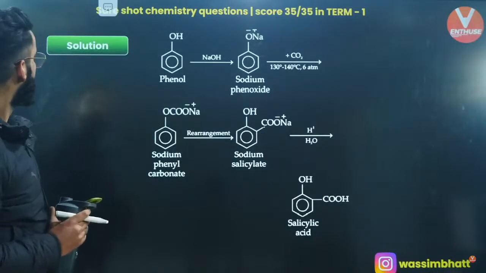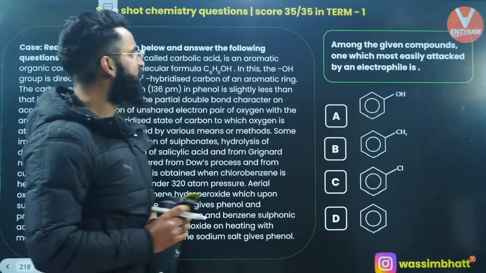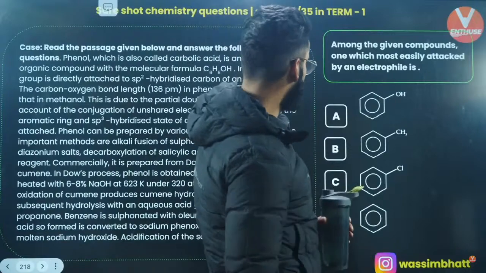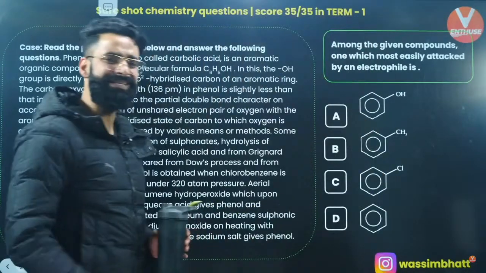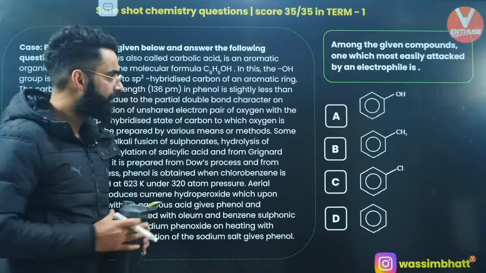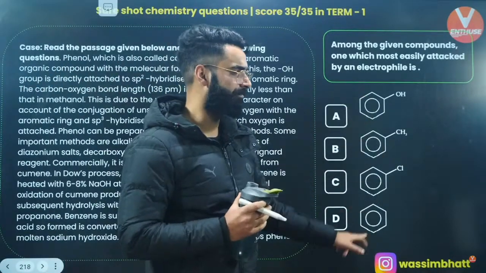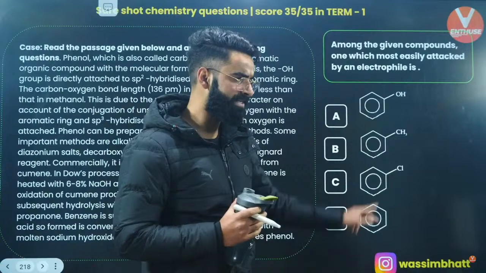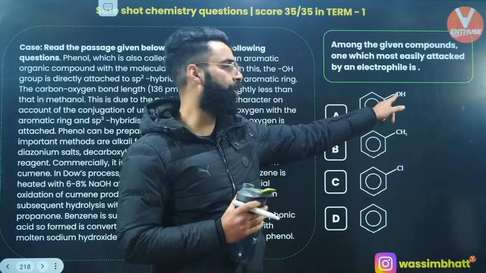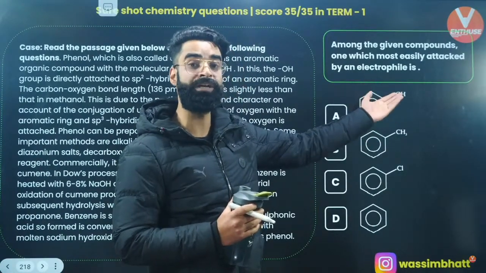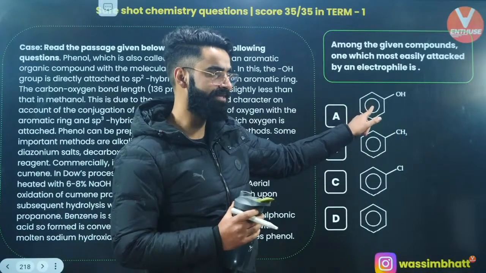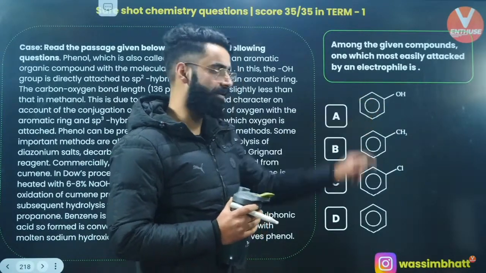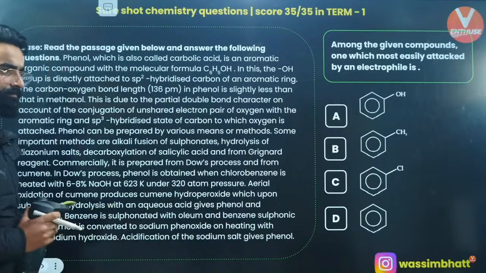Okay. Among the given compounds, which one is most easily attacked by an electrophile? Which of the following will get easily attacked by the electrophile? Where do you see the electron density maximum? Electron density will be maximum in the first ring because you have got OH. OH has got more tendency to increase the electron density in the ring, right? Yes. So electrophile would love to attack here. Option A. Yes.